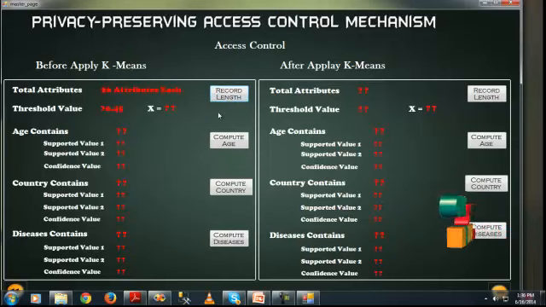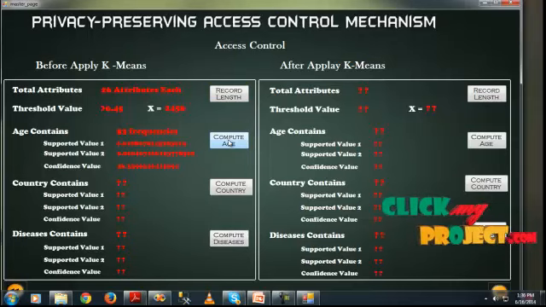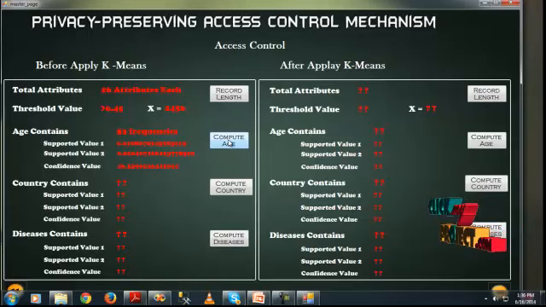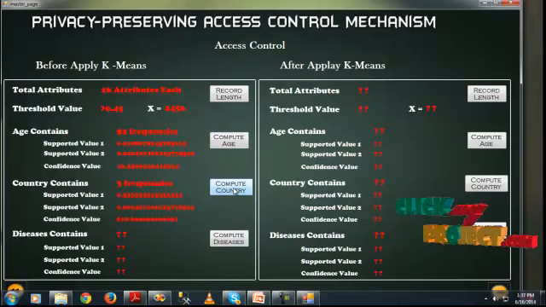Click on the record length button. The total is 26 attributes for each, and the threshold value is less than 0.45. Click on the compute age button, which clusters the process age-wise. The clustering has 53 frequencies, support value 1 is 0.0188, support value 2 is 0.004, and the confidence value is 46.33. Click on the compute country-wise button. Country-wise contains 3 frequencies in the clustering process, support value 1 is 0.33, support value 2 is 0.0004, and the confidence value is 818.66.